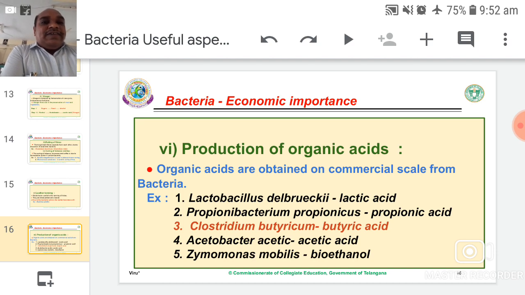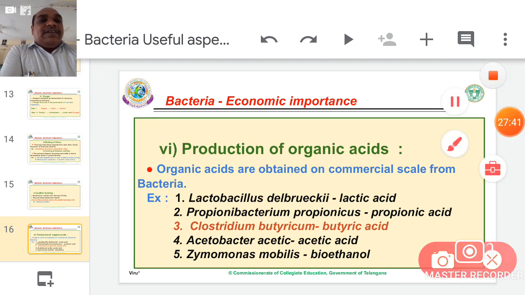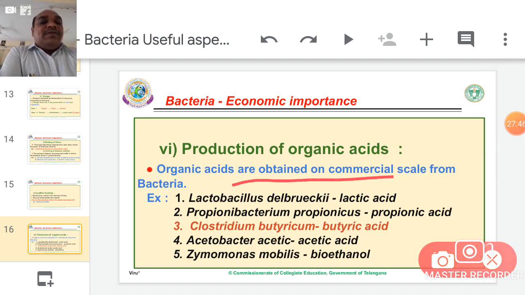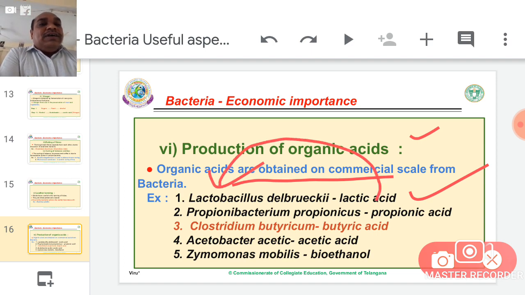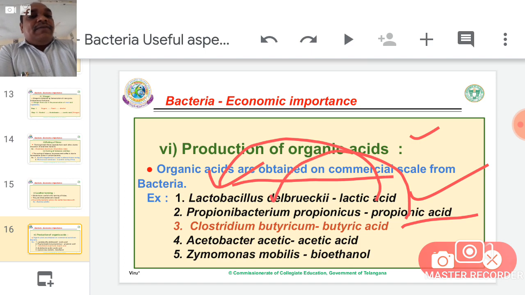Production of organic acids. Commercially these organic acids are very useful. They are obtained on a commercial scale from bacteria. At the industrial level, a huge amount of organic acids is prepared. For example, lactic acid is one of the organic acids. It is extracted from Lactobacillus delbrueckii. The second important one is propionic acid. Propionic acid is obtained from Propionibacterium propionicus.